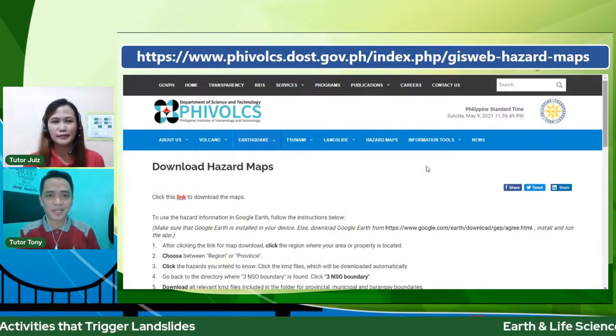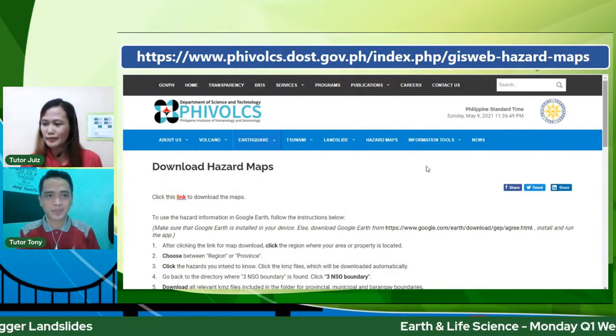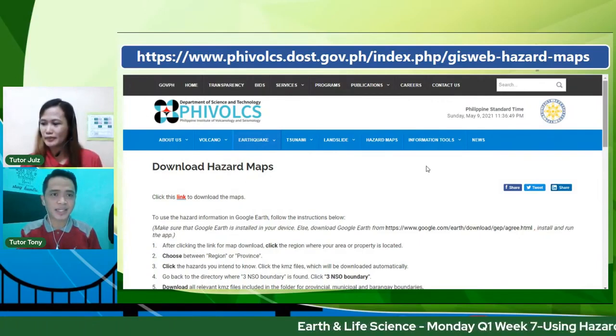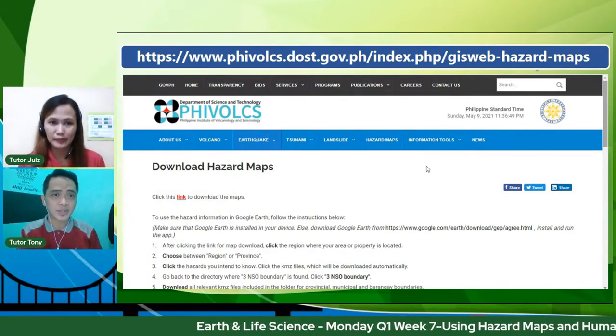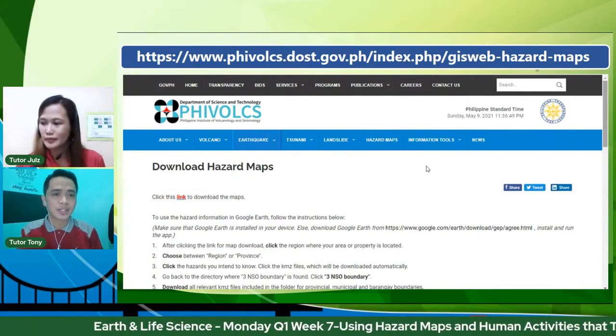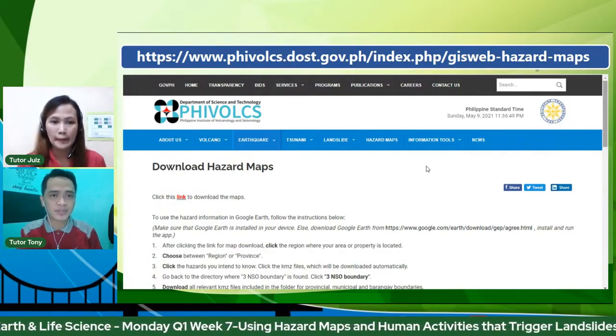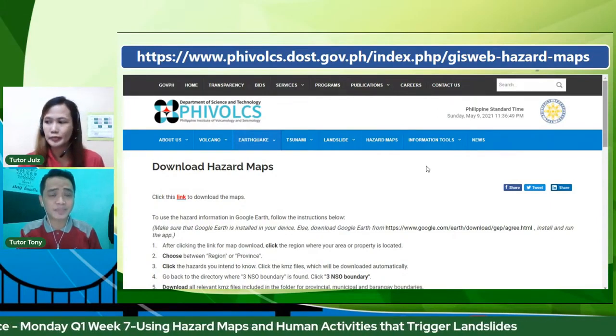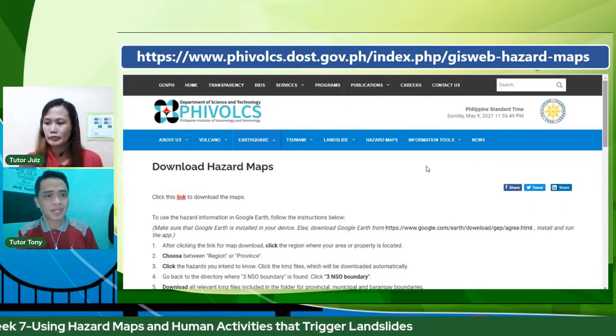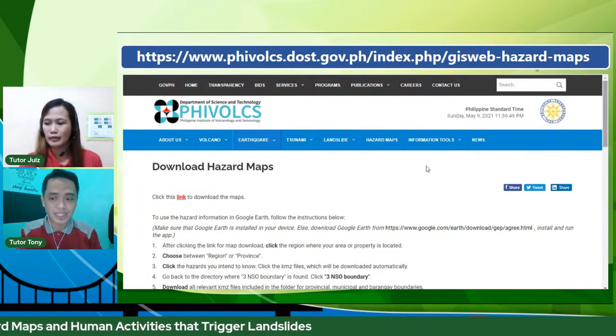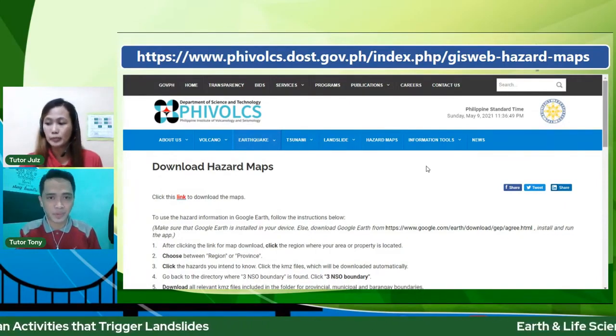Very good. Habang humahabol, promote lang natin yung mga websites ng ating government agencies. If you want to study further, you can visit www.phibox.dost.gov.ph. You can proceed sa mga downloadable hazard maps. Ayan, provided ng Phibox.